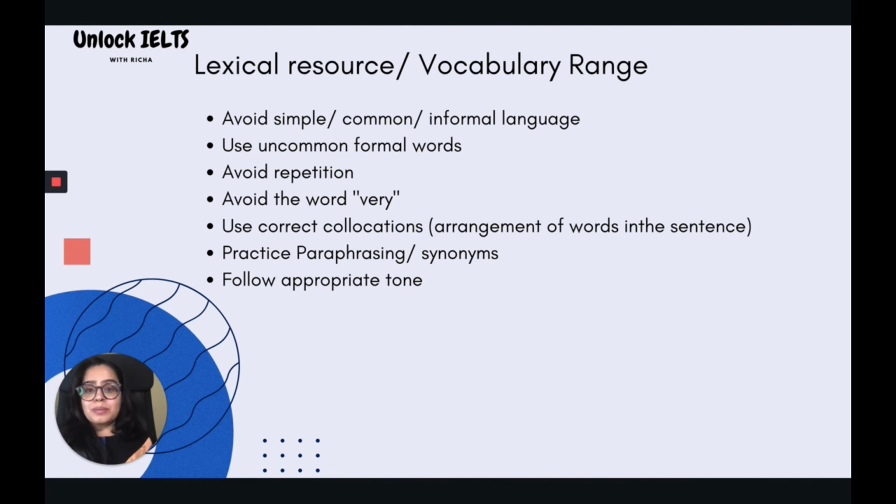Always avoid simple, common, and informal language. Always try to use uncommon formal words. Avoid repetition of words. Avoid the word very. And try to use correct collocations, which is the arrangement of the words in the sentence. Then practice paraphrasing and synonyms. And lastly, follow the appropriate tone.